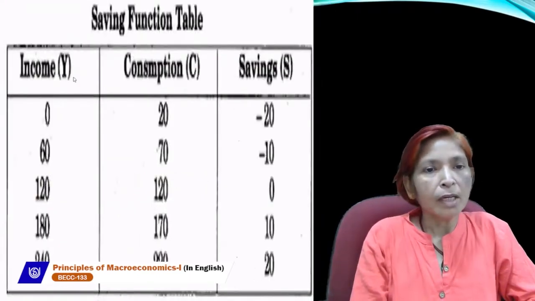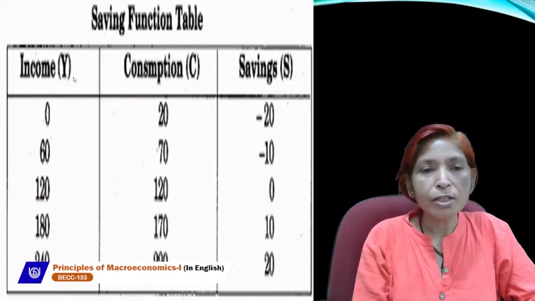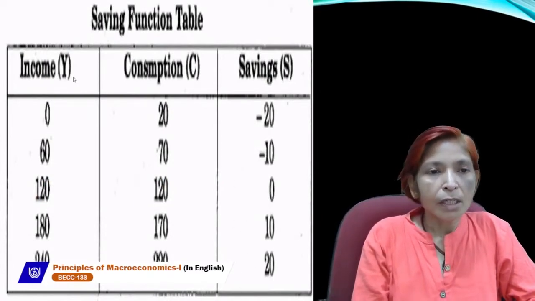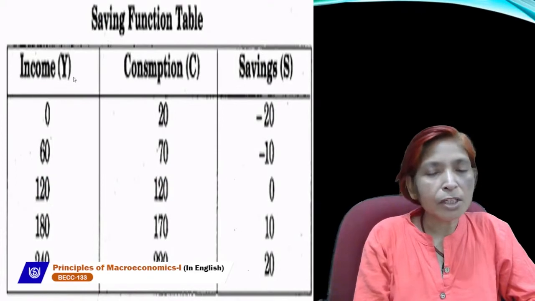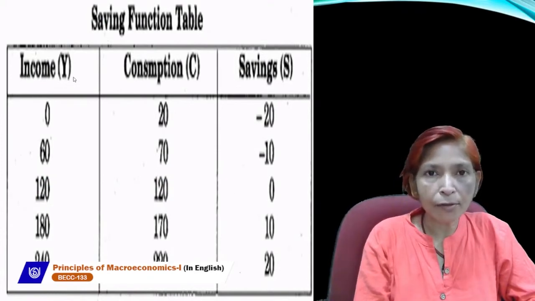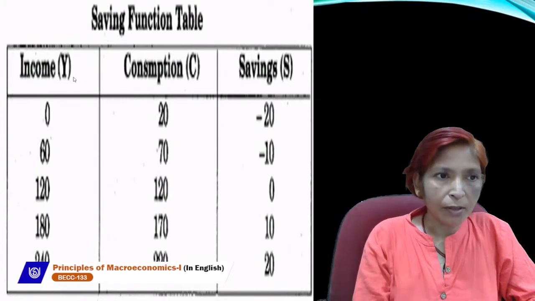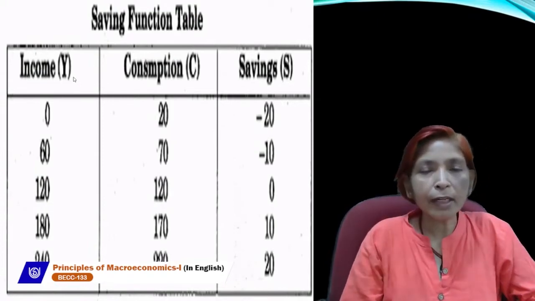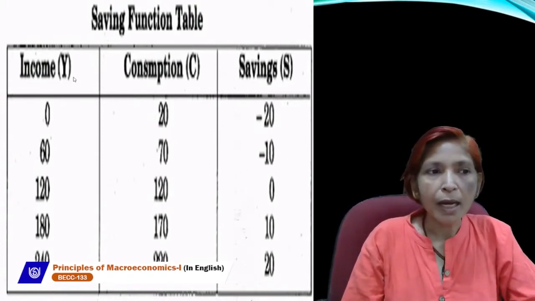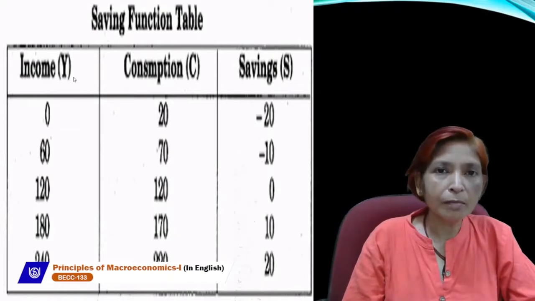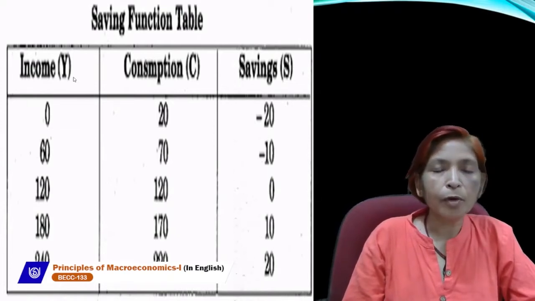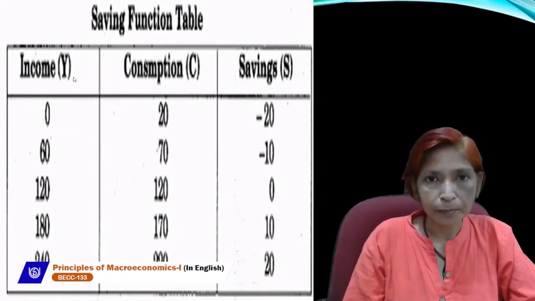Next is saving function schedule and consumption function schedule. Consumption and saving function schedule shows tabular presentation of different quantities of the consumption and saving at different levels of income. When we show different levels of consumption at different levels of income, that is also known as propensity to consume.